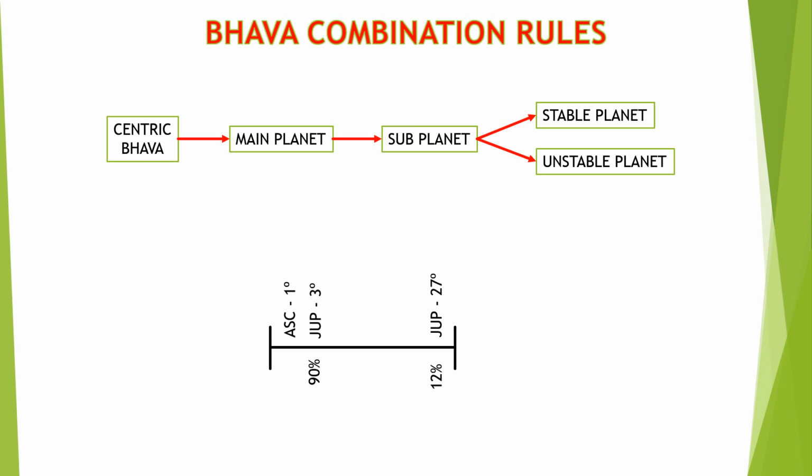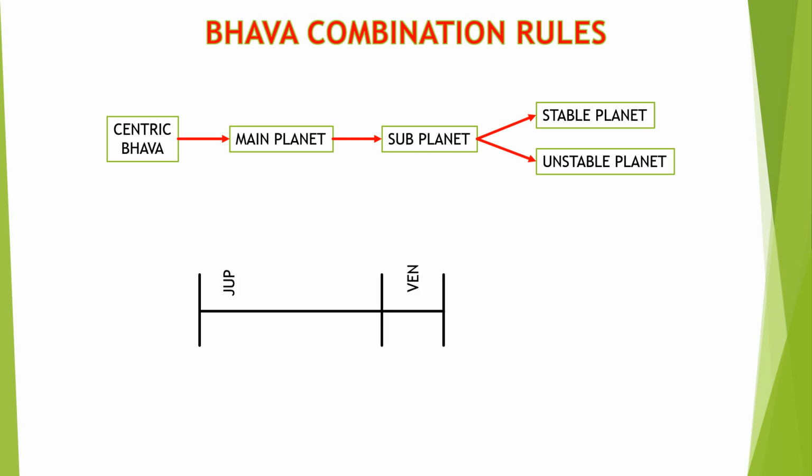The difference is decided based on the percentage of that planet. So the conclusion is that the main planet will always be the standard planet and gives its benefits to the Bhava irrespective of the percentage. The planets other than the main planets are called the subplanets.